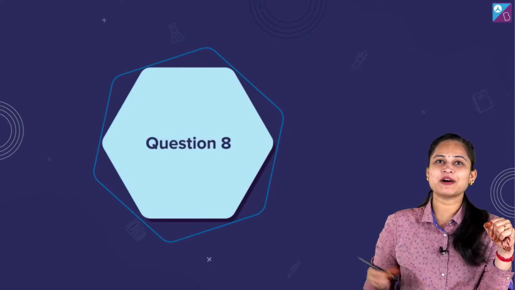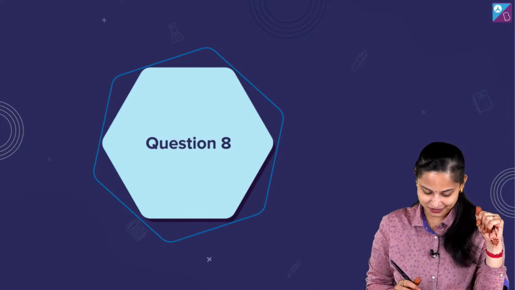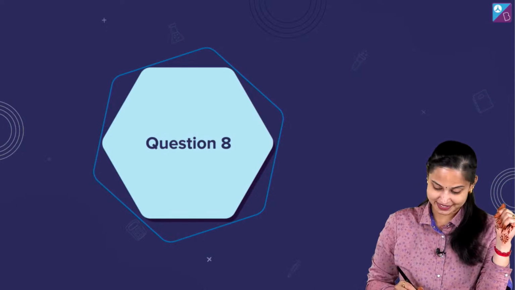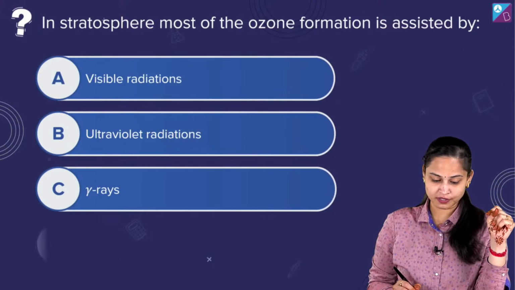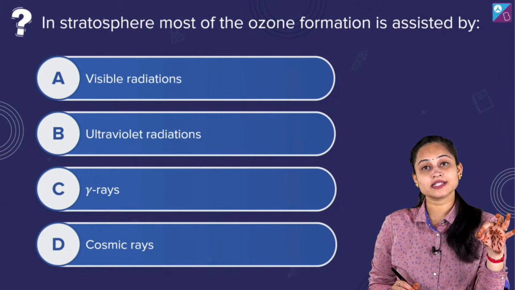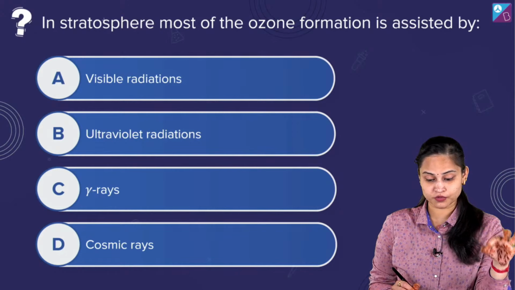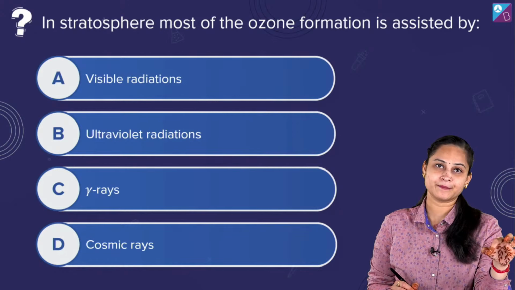Moving ahead and talking about question number 8, here's question number 8 on the screen for you guys. In the stratosphere, most of the ozone formation is assisted by.